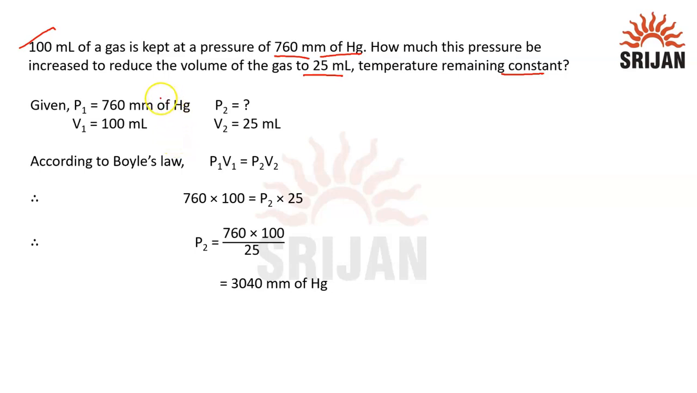So here P1 is 760 mm of mercury and at this pressure the volume of the gas is 100 ml, so that is V1. Now we have to find out P2, the pressure at which the volume is 25 ml. So P1 V1 equals P2 V2 according to Boyle's law. We will put the values and from here P2 will come out to be 3040 mm of mercury. So here we have seen that the volume is decreased and the pressure has increased. So this is going to be the answer.